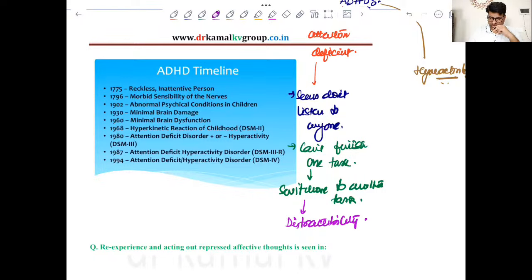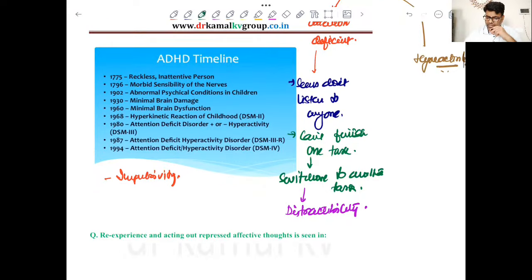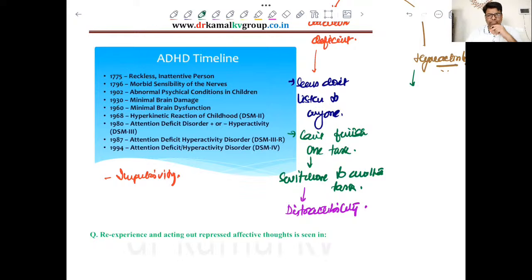Apart from this, there is impulsivity, and he will jump from one activity to another, right? And then there is hyperactivity, means he will keep running from here to there, okay? And suppose he is a student, he will disturb other students of the class, okay? So this is hyperactivity, right?